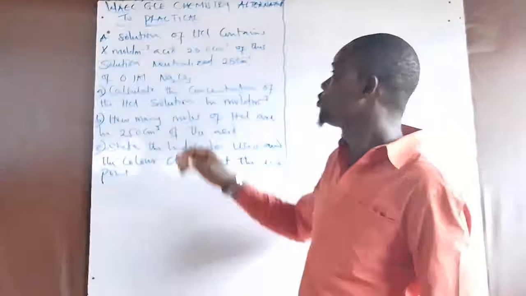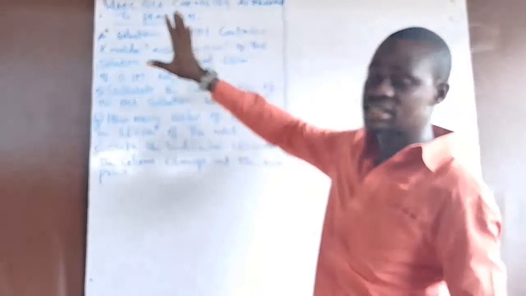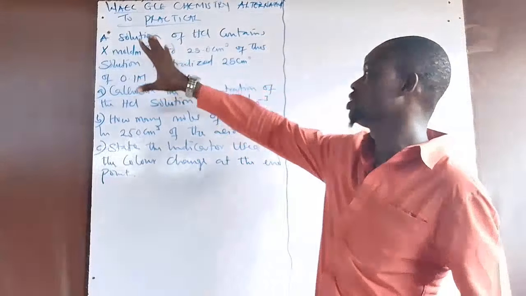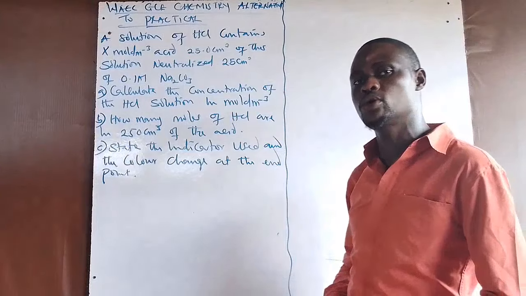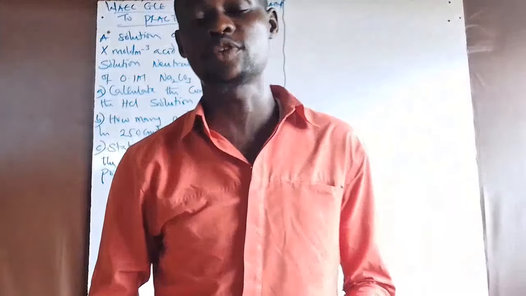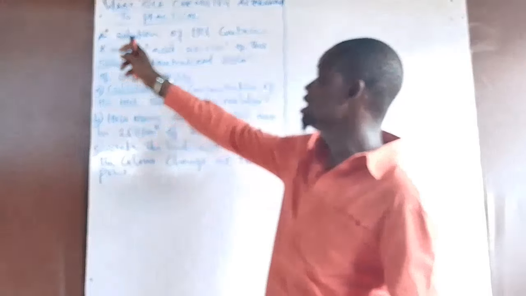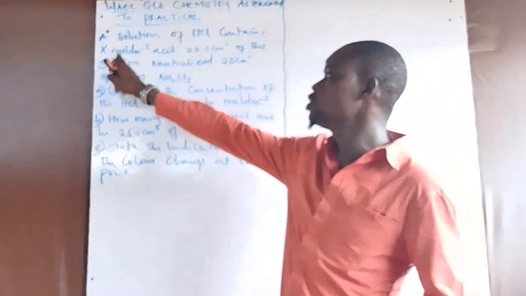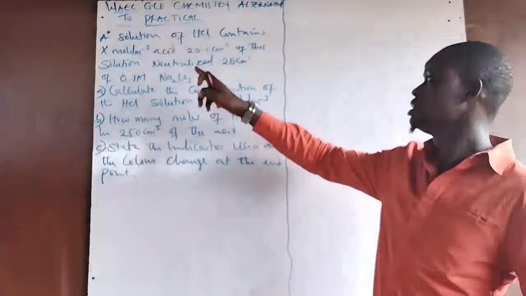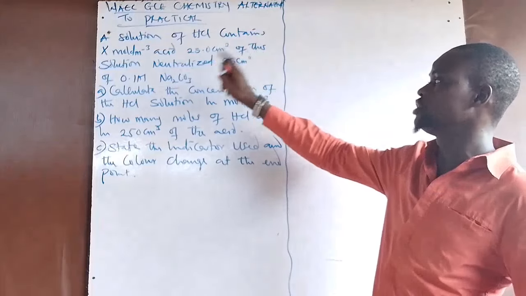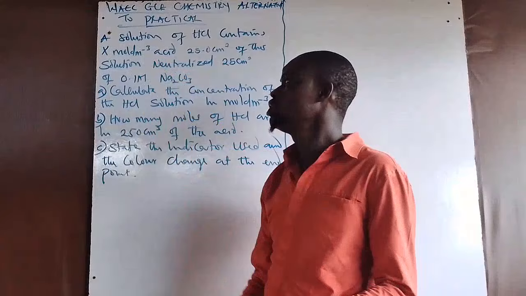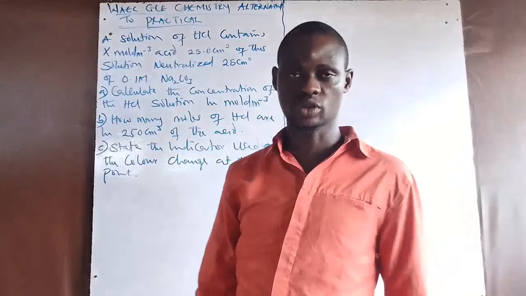Now, I shall also make you understand that question 2 will fully be on quantitative analysis altogether. This is the question on quantitative analysis, whereby I want to test on acid and base. We are given a solution of HCl containing X mole per dm cube of an acid. 25 centimeter cube of this solution neutralized 25 centimeter cube of 0.1 mole concentration of sodium thiocarbonate.